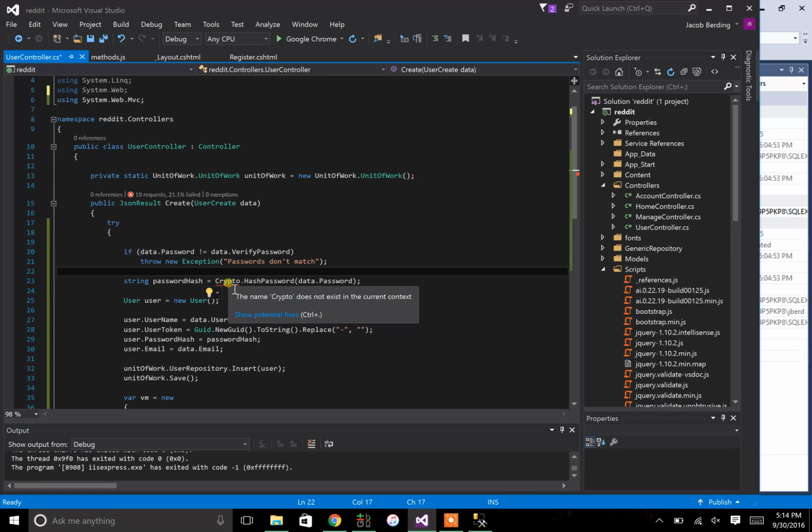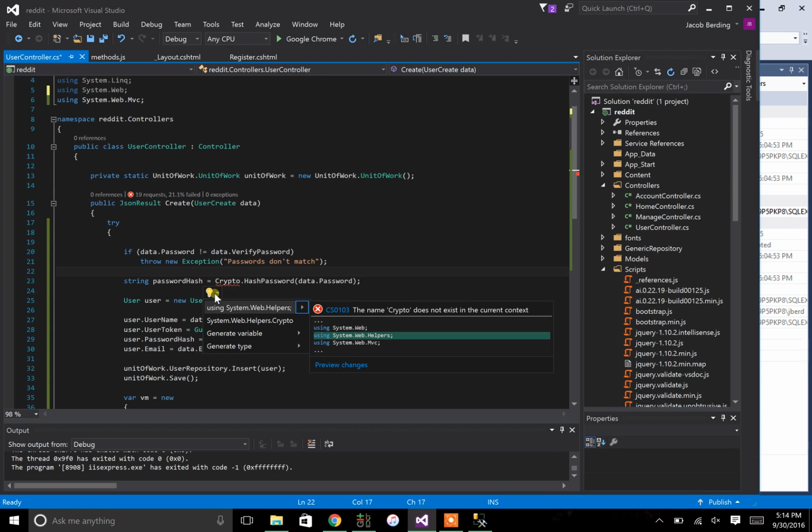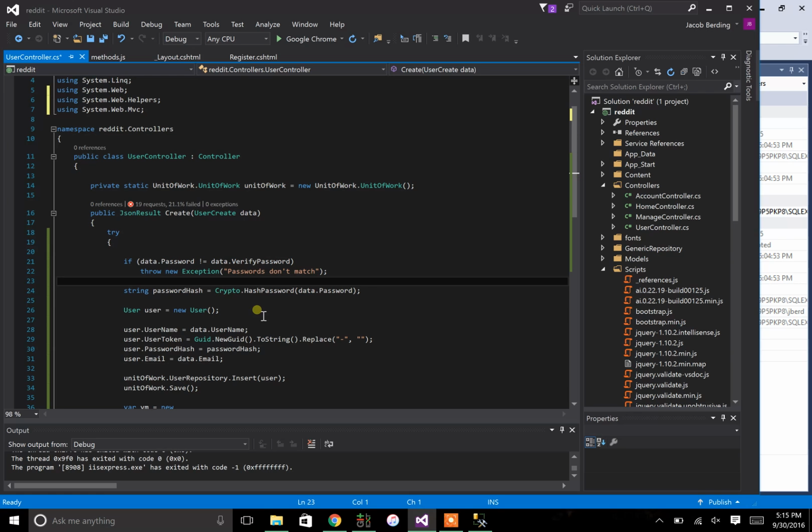And again, in Visual Studio, you can just hover over and click this and just refer to the using System.Web.Helpers. Click that and it'll put this up here, which will then make it green. And when it's green, you just do a hash password and you just pass in the password that they have. It'll do its thing, render out a new string for you to put into your password hash.